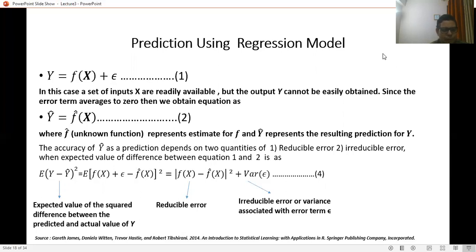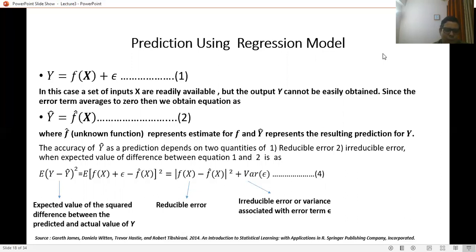This is the second equation, where f cap represents the estimate for f, and y cap represents the resulting prediction of y. So y cap is the prediction, where f cap is the estimation of f. And the accuracy of the prediction depends on two quantities, that is reducible error and irreducible error.